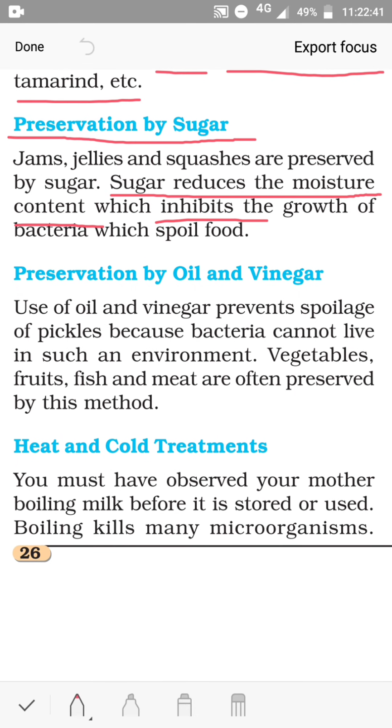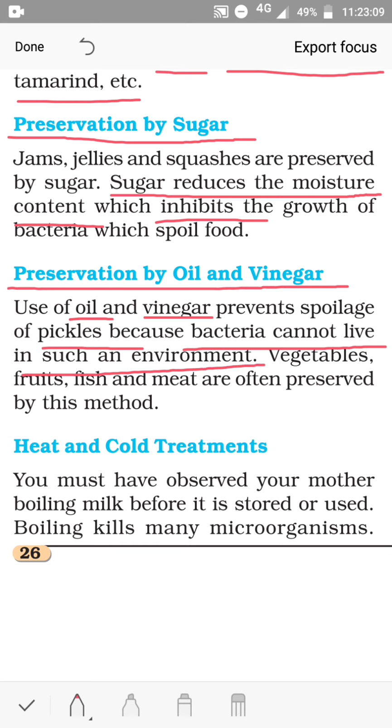Then preservation by oil and vinegar. Use of oil and vinegar prevents spoilage of pickles because bacteria cannot live in such an environment. Right now I have shown you pickles, in which oil and vinegar are used, and in this environment bacteria cannot live. Vegetables, fruits, fish and meat are often preserved by this method.